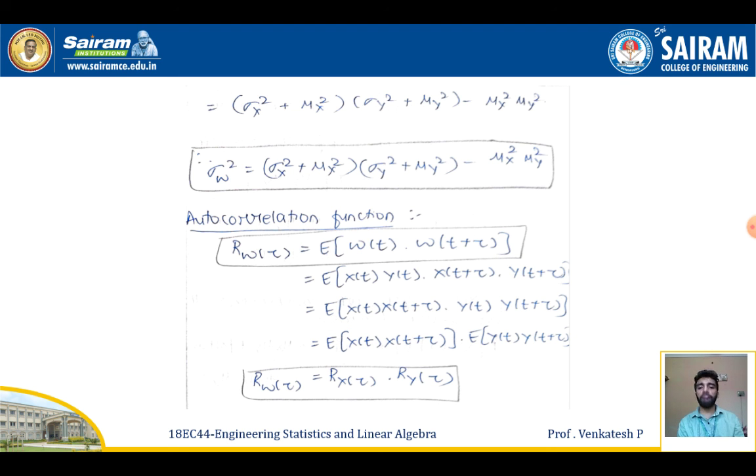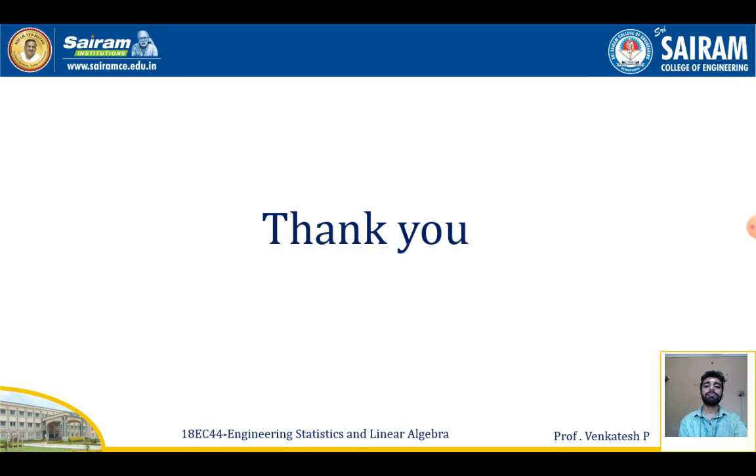So this is the formula for variance in the case of multiplication of random processes. Now the autocorrelation function. In the case of multiplication, we can define the autocorrelation function also. It is given by Rw of tau is equal to expectation of w of t, w of t plus tau. On expanding this, I'll be getting expectation of x of t, y of t, x of t plus tau, y of t plus tau. So it will be equal to what? Expectation of x of t, x of t plus tau, times expectation of y of t, y of t plus tau. So I can rewrite this as Rw of tau is equal to Rx of tau into Ry of tau. Thank you.